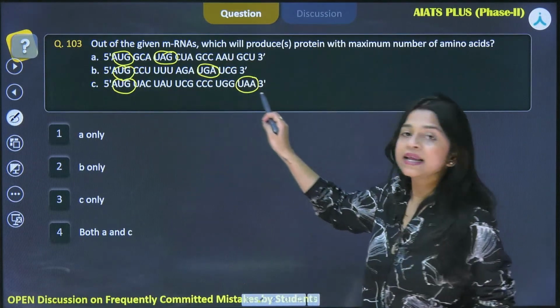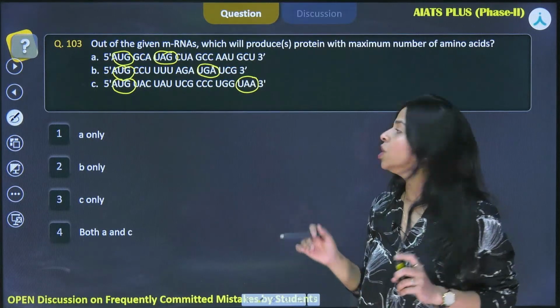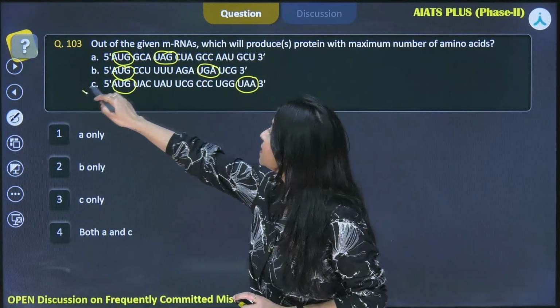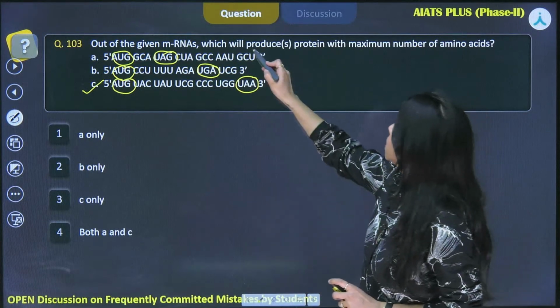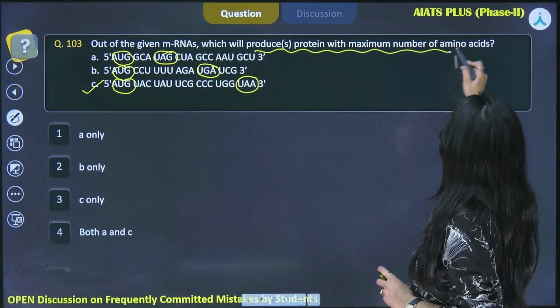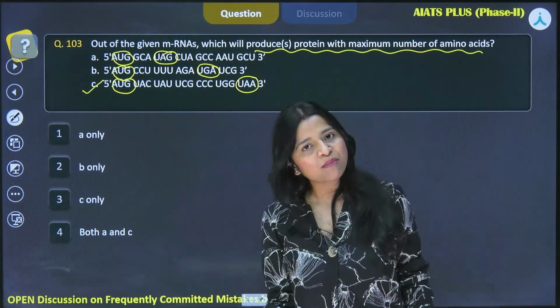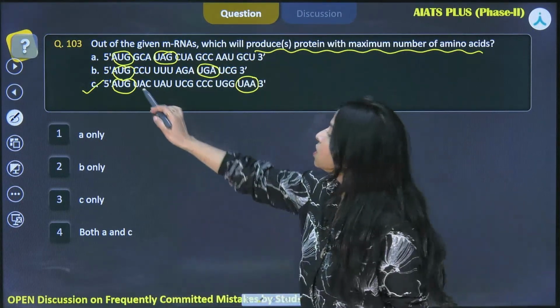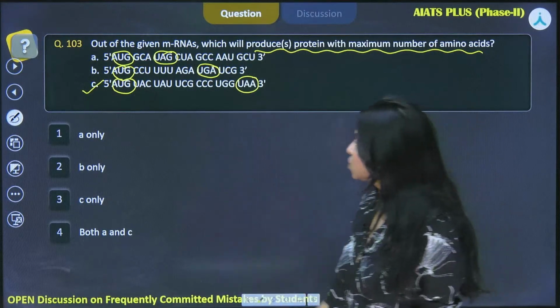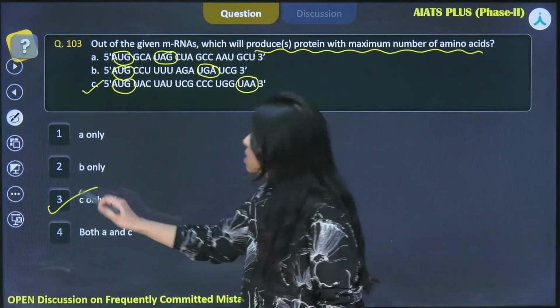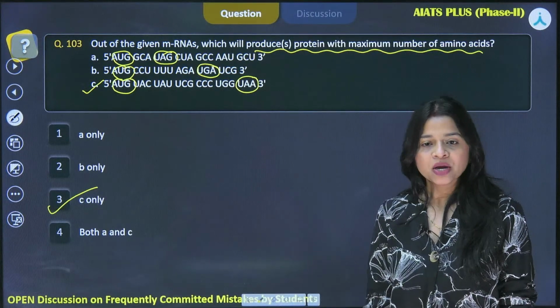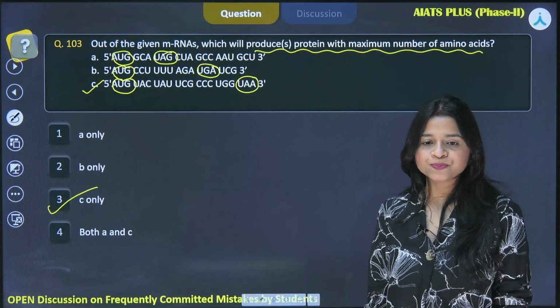The distance is very clear in the third case, which will produce the protein with the maximum number of amino acids, right? The longest chain will form the maximum number of amino acids. So the third, option C, is the correct one. Arush, is it clear with you?